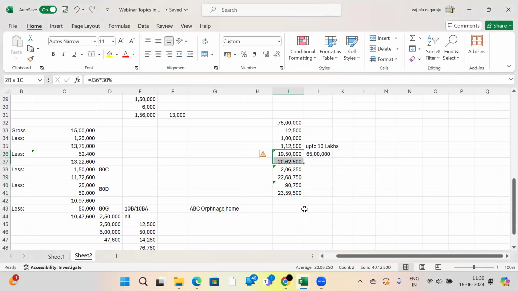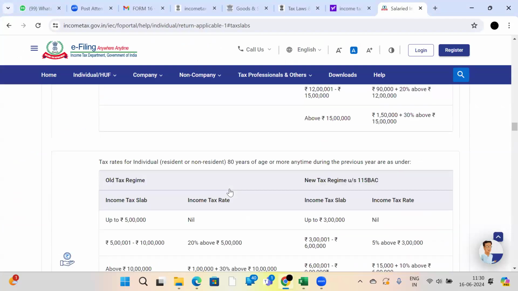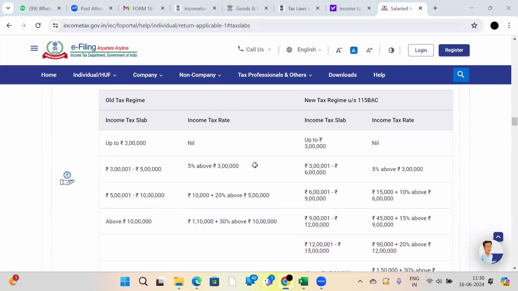Are you feeling uncomfortable about not knowing the tax, compared to before this session? Definitely, with the help of these slab rates and with the help of this website, you can easily calculate what your tax liability is.